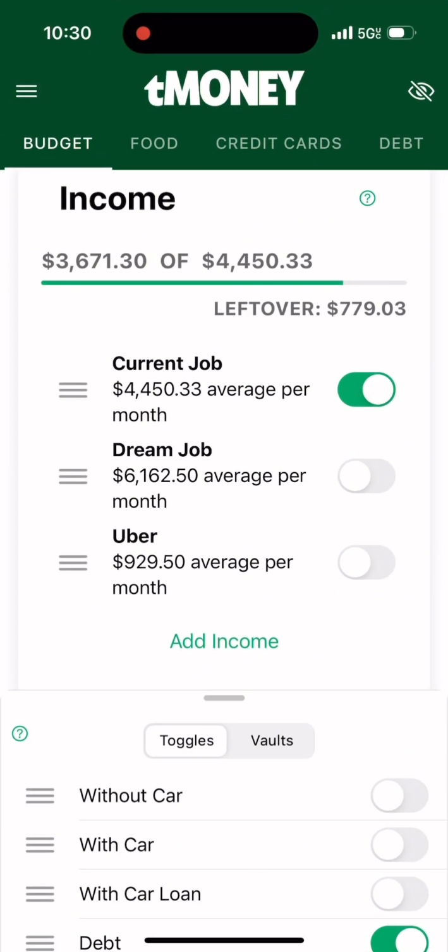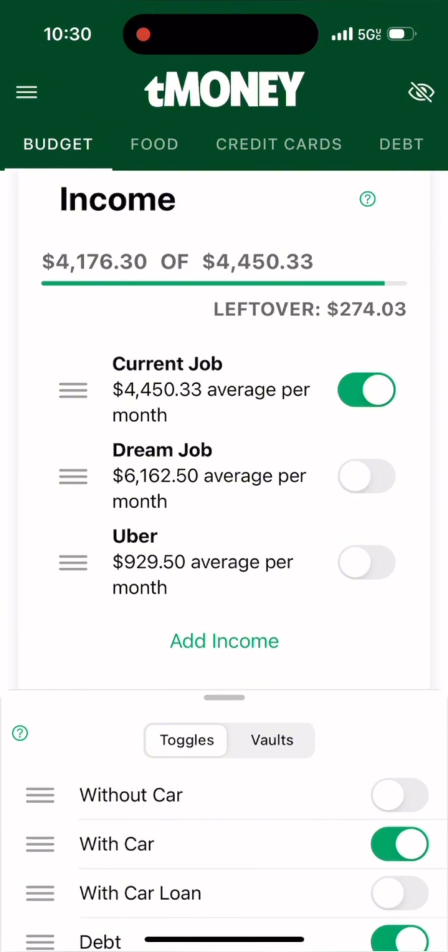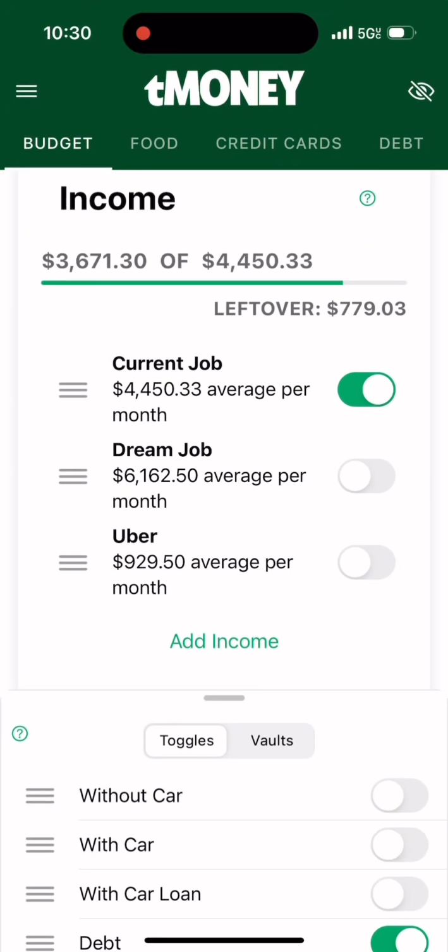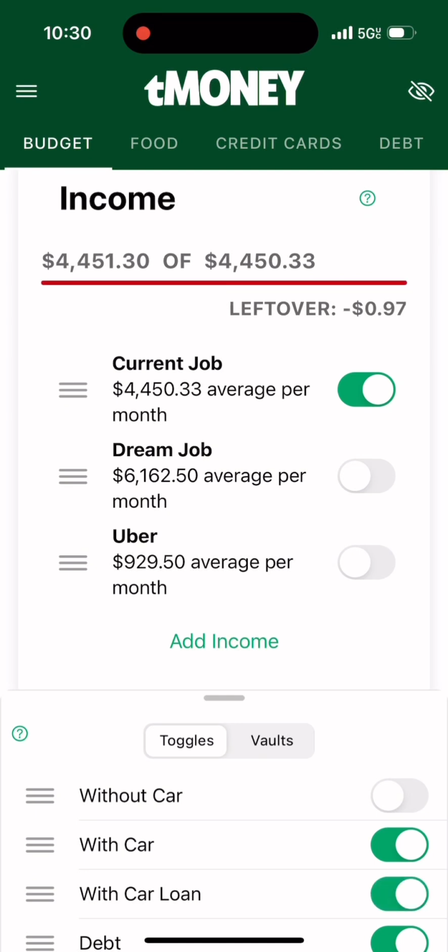We're going to add the car up in here, right? This is no car loan just yet. This is just a regular car, to and from work, what it's looking like, right? Cool. Now we're going to go ahead and add if she was to have a car loan, right? Boom. And with the car loan comes the additional income as well, right? So check it out.